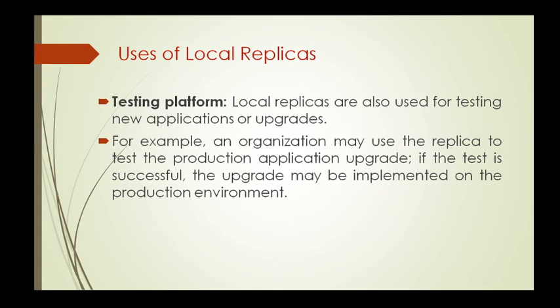Instead of using the exact live data, you can use the replica and perform any tests or upgrades. If that is successful, then you can apply any new feature or software upgrade to the production data or live data. If it fails, then it is not recommended to implement it on the production data.